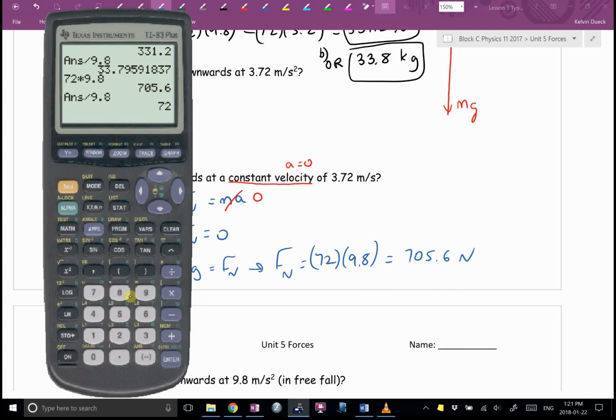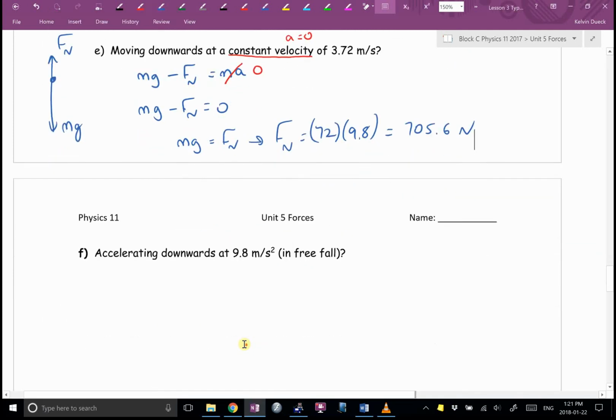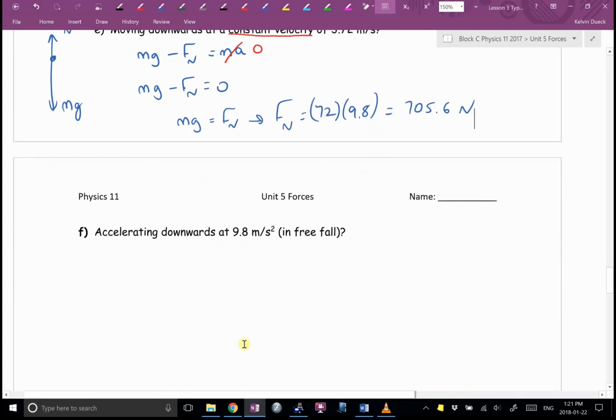Last one. Can you do F in your head? Supposing the elevator snaps, the cable snaps, and I'm in free fall, and I stand on the scale, what will the scale read? Zero. Let's prove it. If you figured that out on your own without doing a big proof, I'd give you full marks for not showing the work.